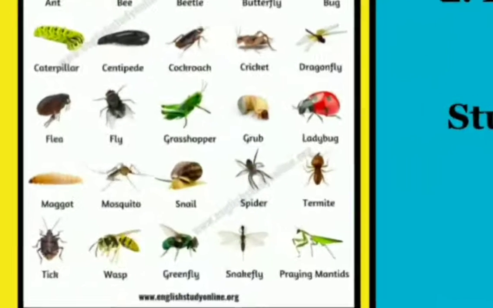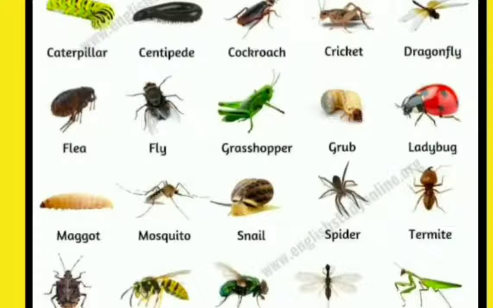You can zoom and see some insects with their English names. So, when you have time, you can learn all the names with correct spelling and improve your vocabulary. Is it?